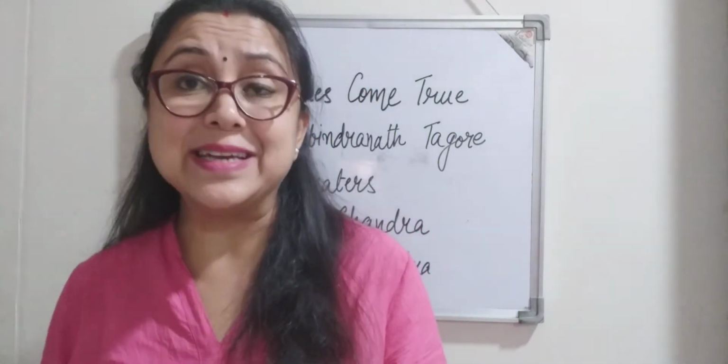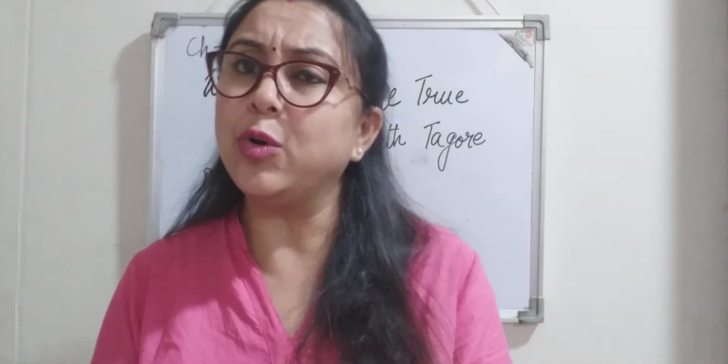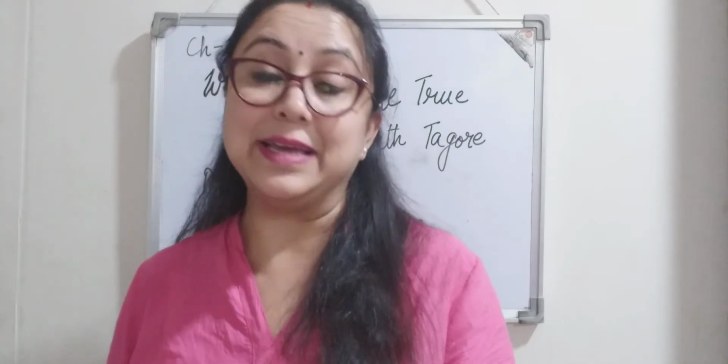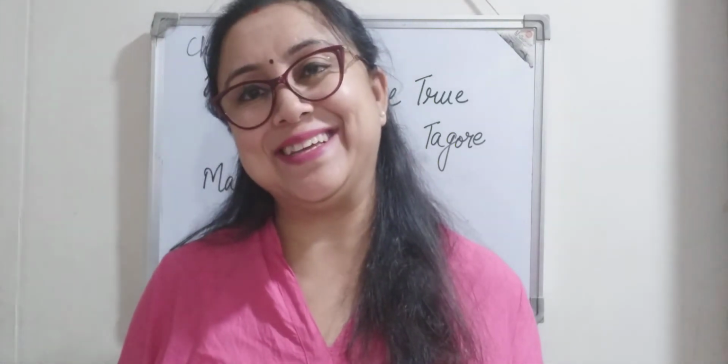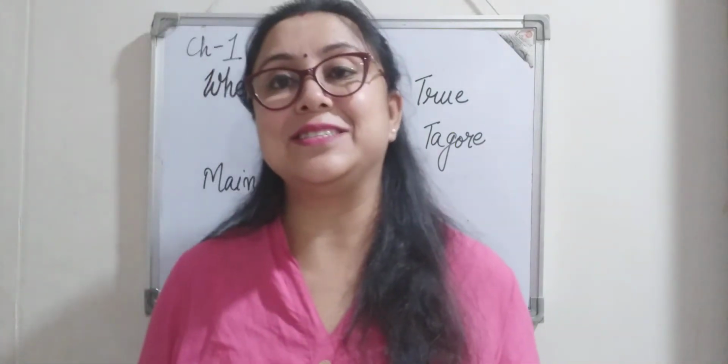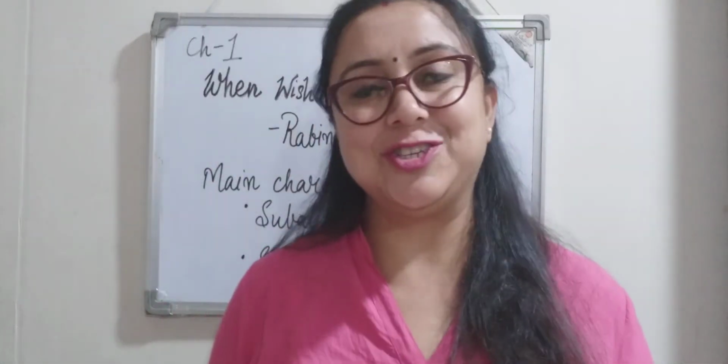So we should be happy with whatever we have, should be contented and enjoy whatever we have, right? We also need to realize that childhood is a special phase of life and that should be enjoyed to its fullest. So this is the message, this is the lesson that is being conveyed through the story When Wishes Come True.